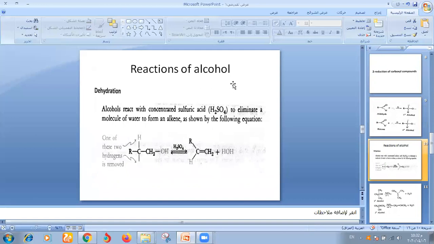Reactions of alcohol. Dehydration, removal of water to form the double bond. Alcohol reacts with concentrated sulfuric acid, H2SO4, to eliminate a molecule of water and form alkene, as shown by this reaction. This hydrogen is removed with this OH group, releasing H2O and forming the double bond using H2SO4.